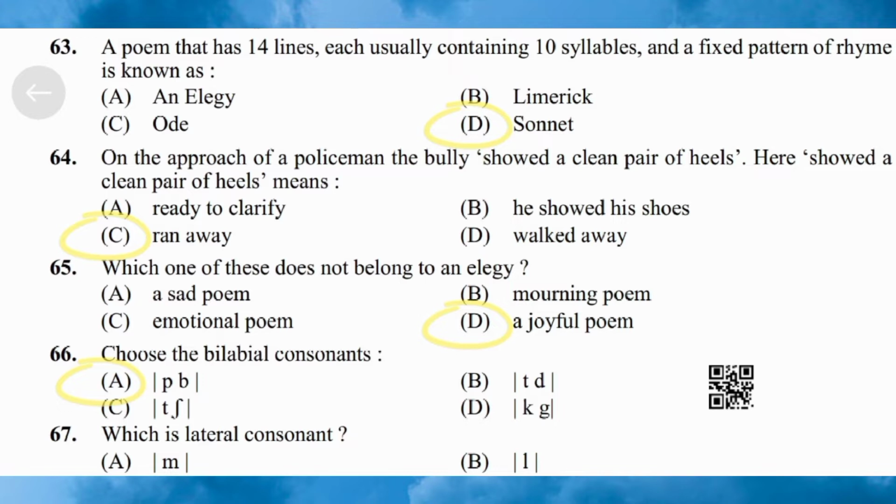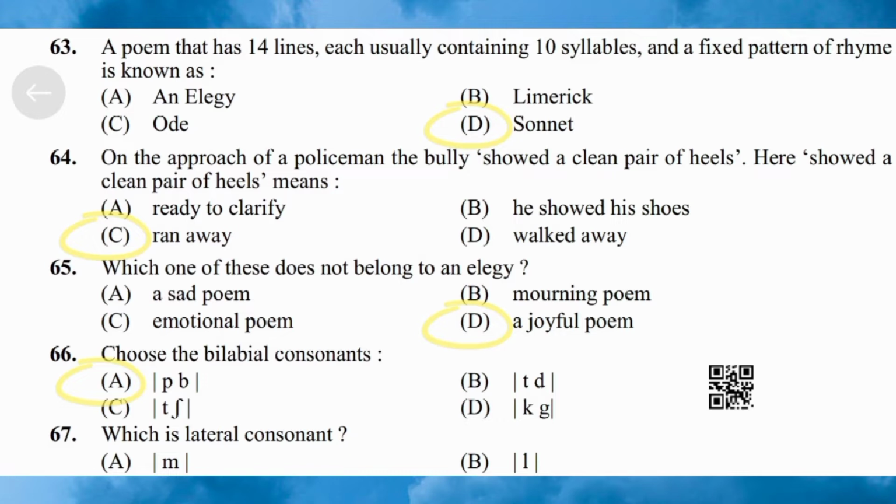Next question 65. Which one of these does not belong to an elegy? Option A, a sad poem, option B, mourning poem, option C, emotional poem, option D, a joyful poem. Here the correct answer is option D, a joyful poem, which does not belong to an elegy.